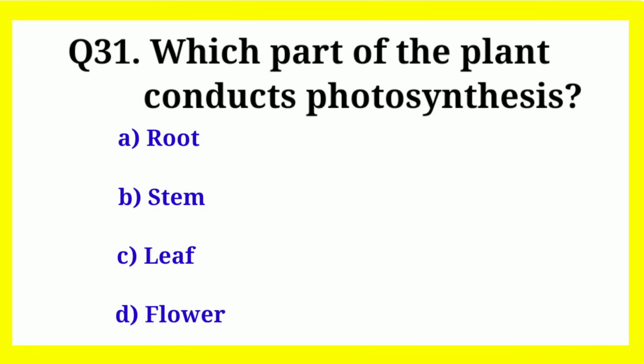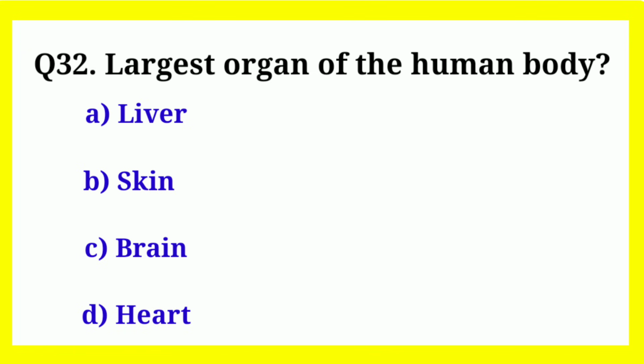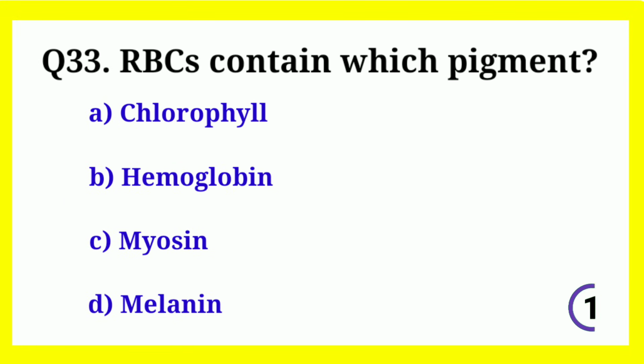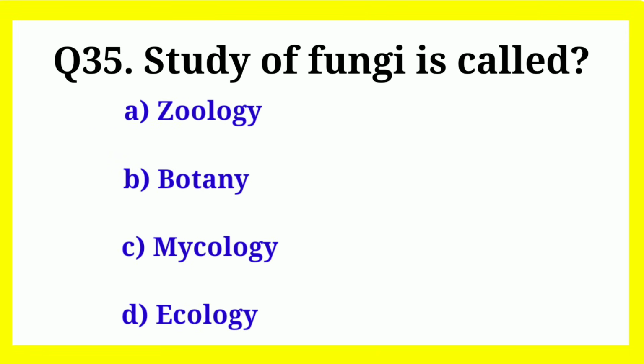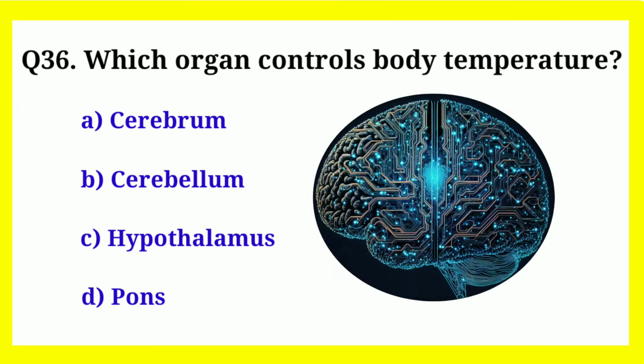Which part of the plant conducts photosynthesis? Correct answer is leaf. Largest organ of the human body? Correct answer is skin. RBCs contain which pigment? Correct answer is hemoglobin. Which disease is caused by deficiency of iodine? Correct answer is goiter. Study of fungi is called? Correct answer is mycology.